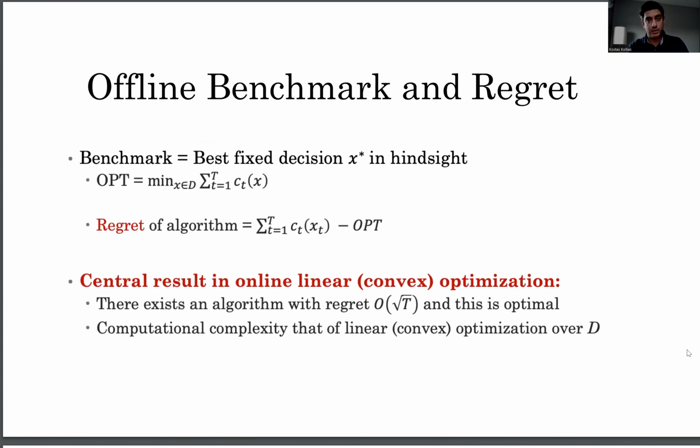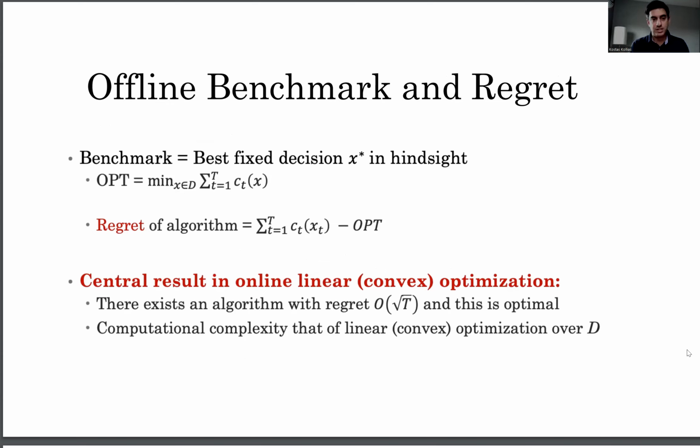Now, what is the benchmark that we will compare against? What is the metric that we will use? The benchmark is the standard best fixed action in hindsight. So over all the points x in the decision space, the one that minimizes the accumulated cost over the time horizon, capital T. Let's call this OPT.